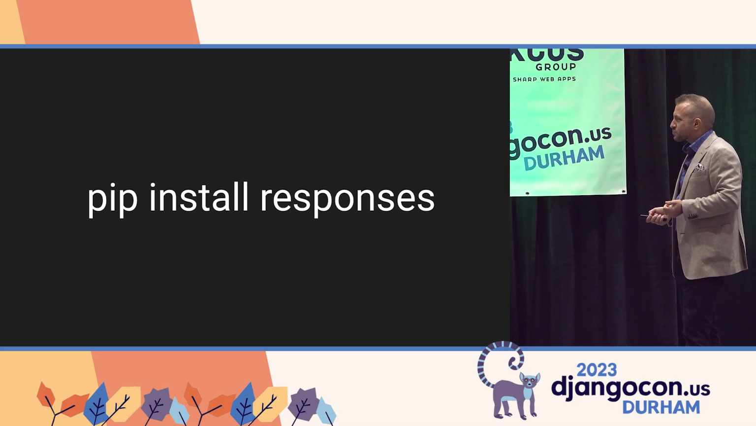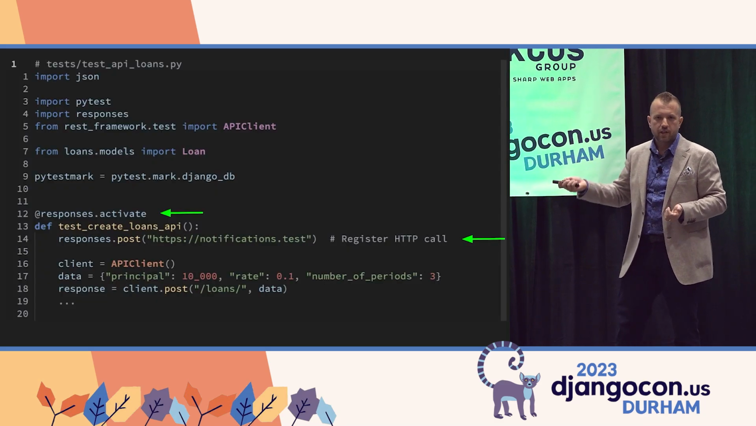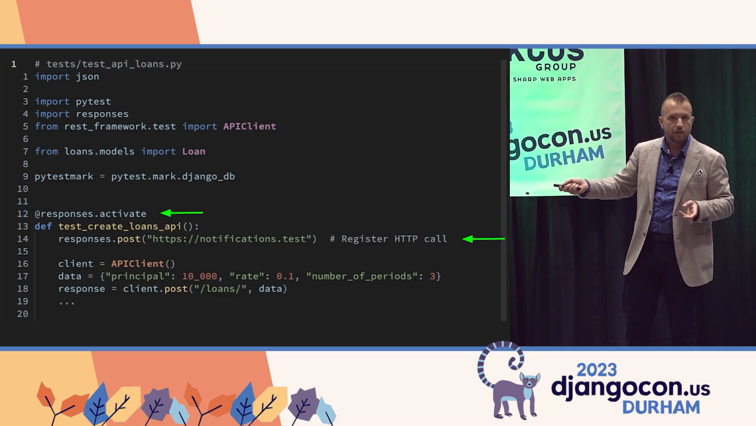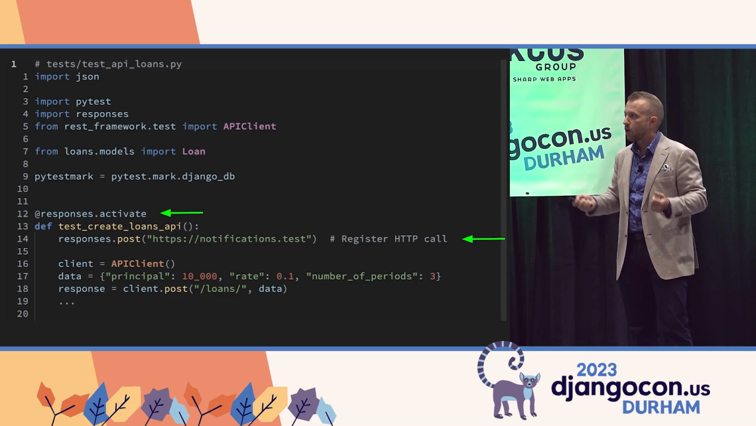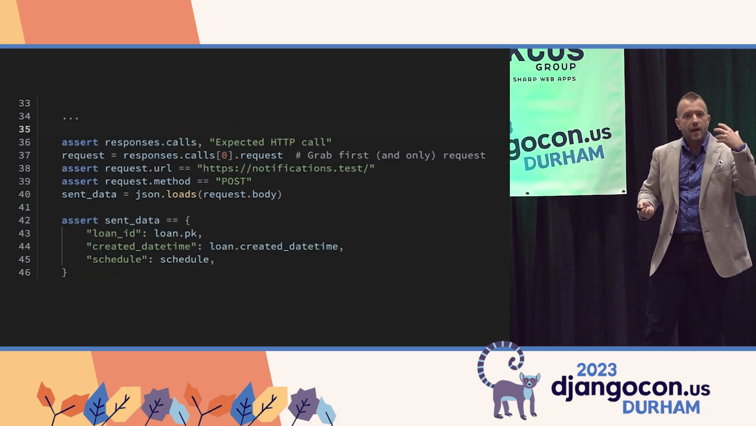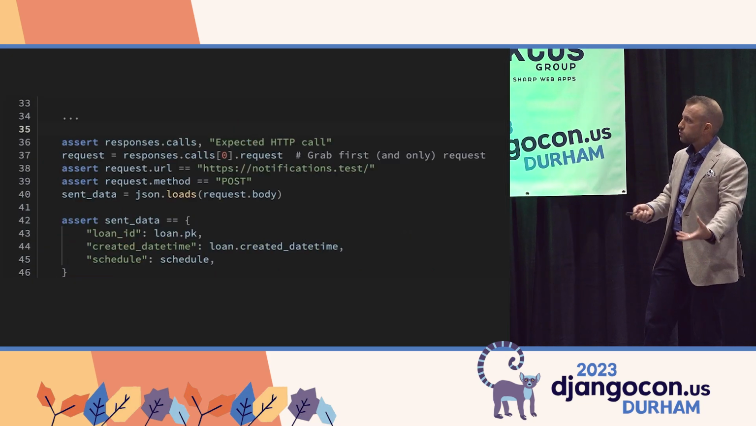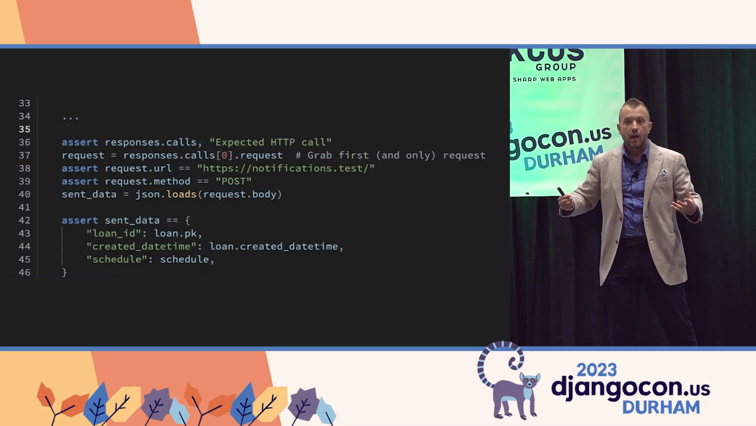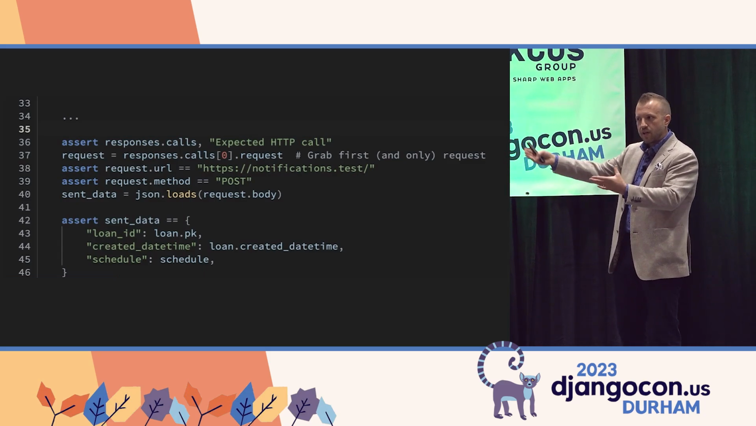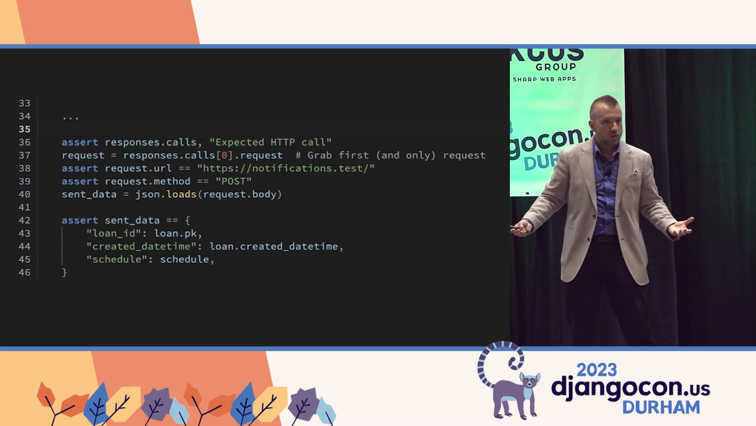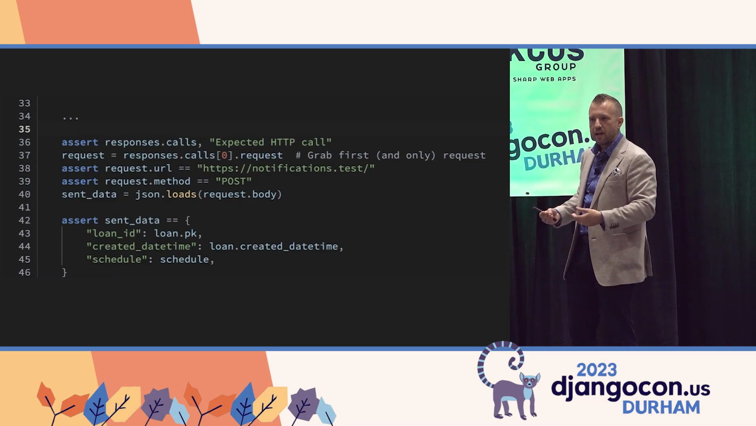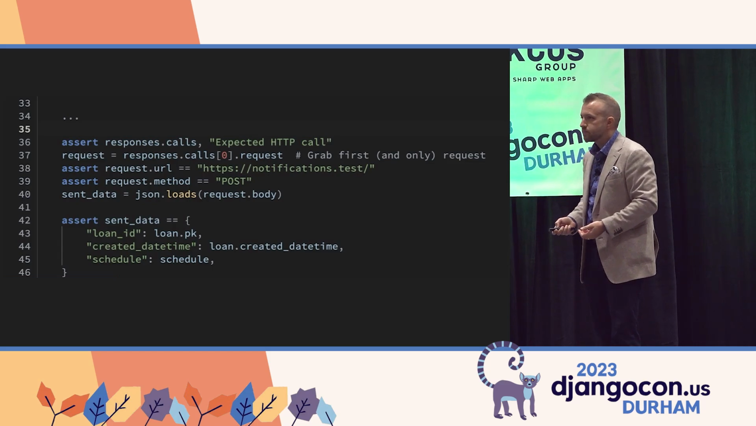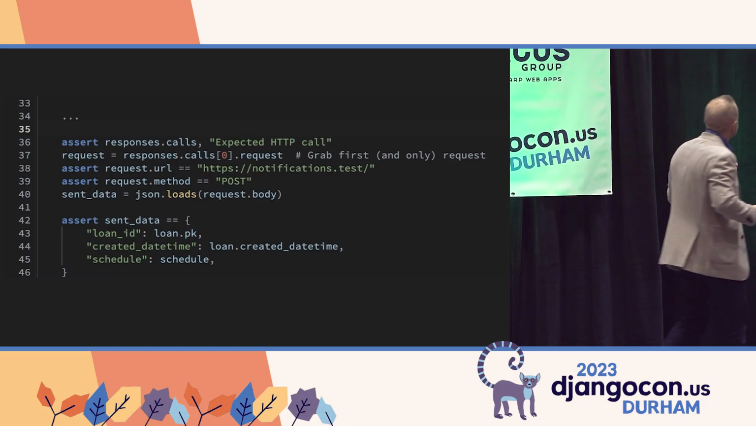The way we use that is we can decorate our test or use it as a context manager, and we'll register the URL that we expect to be called out. Once we've executed the code that makes the request, we're able to inspect what was intercepted. So here I can assert that we've called this notifications.test. The request method was a POST. And here's the data that I expected to be sent to our service. So now let's run the test.